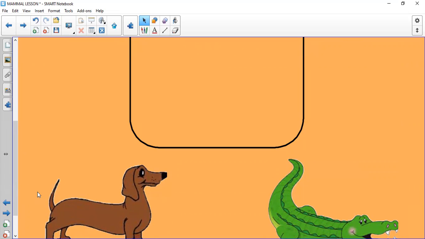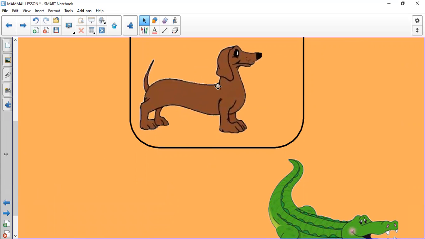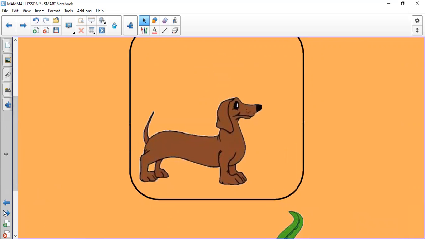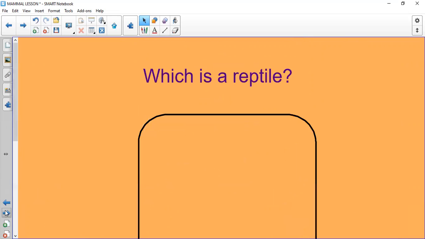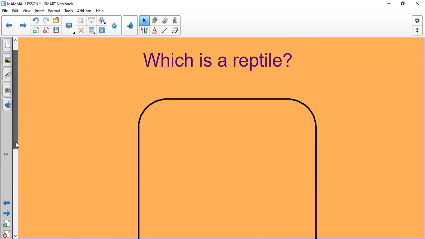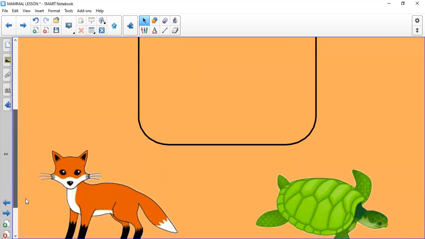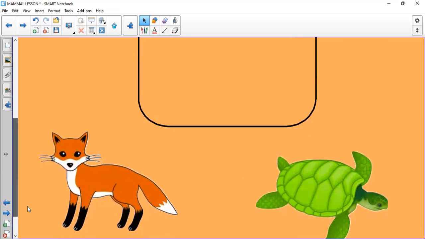Which one is a mammal? Yes, excellent. The dog is a mammal. Thank you, grade 1. Next. Which one is a reptile? The fox or the sea turtle?